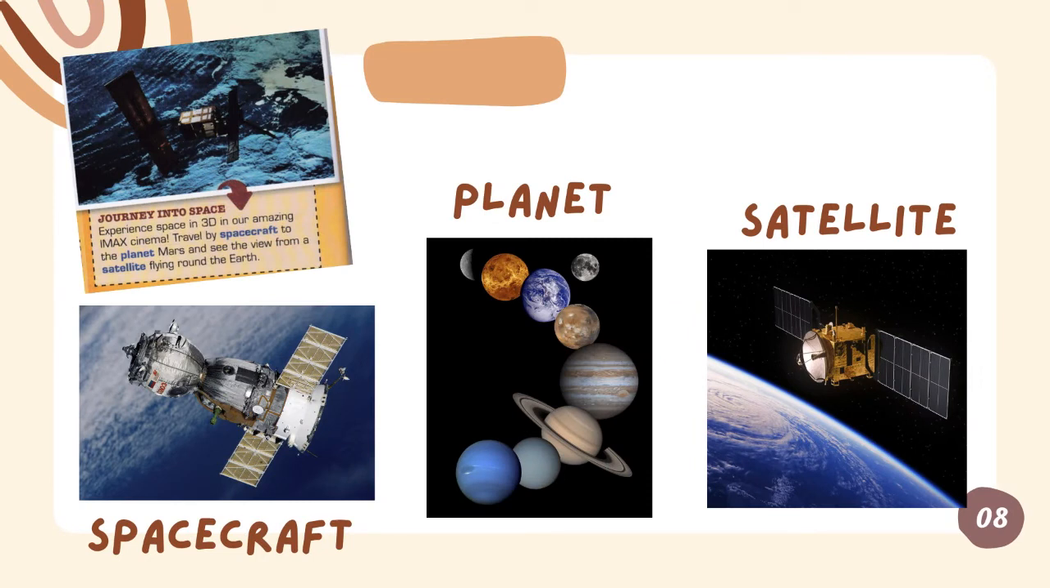Okay, experience space in 3D in our amazing IMAX cinema. Travel by spacecraft to the planet Mars and see the view from a satellite flying around the Earth. So this is spacecraft, planet and satellite.